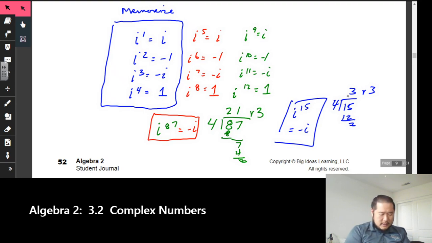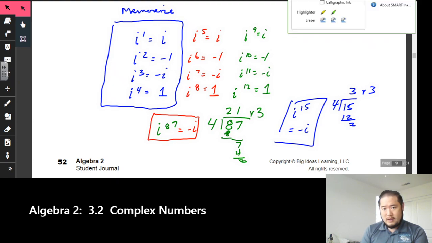All right, so that is the easy trick to figuring out the imaginary number to whatever power: 1, 2, 3, 4, etc. Divide by 4, and whatever the remainder is, line that up with one of these 4 answers. So you have to memorize and understand what's going on there with i to the first all the way to i to the fourth.